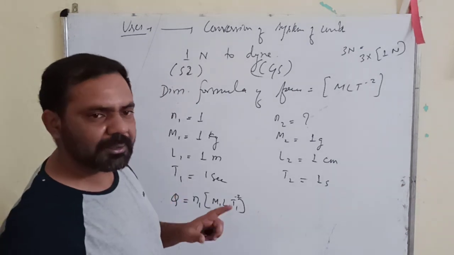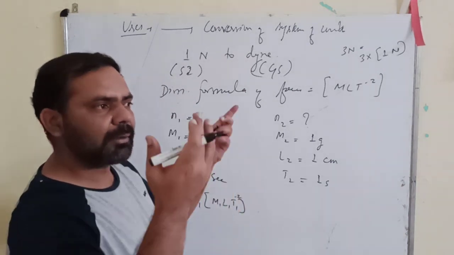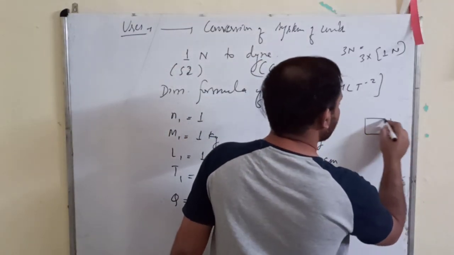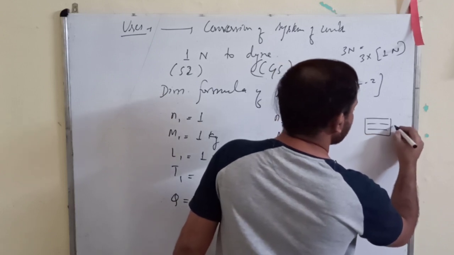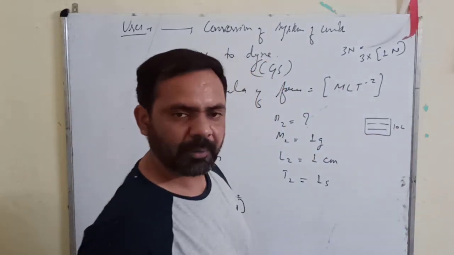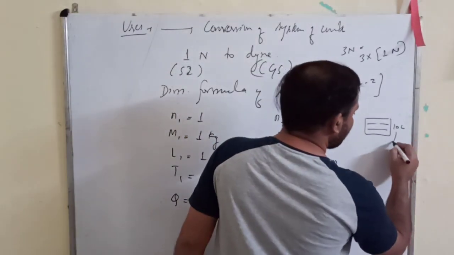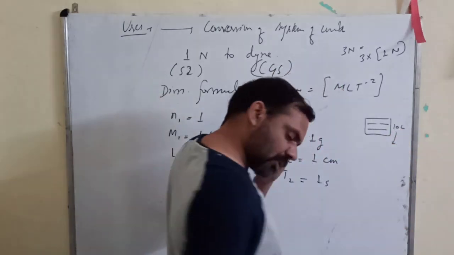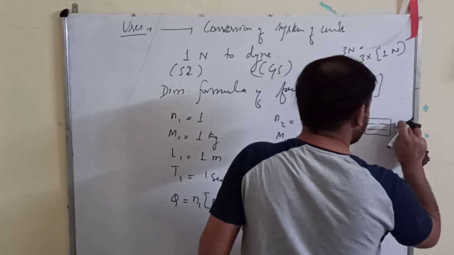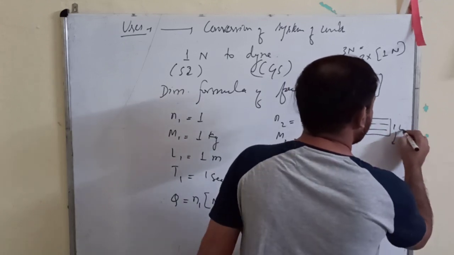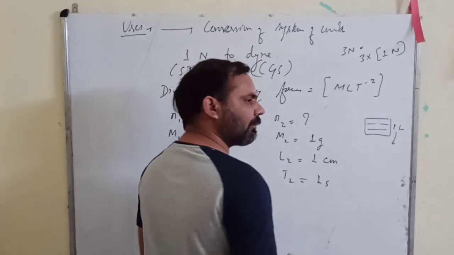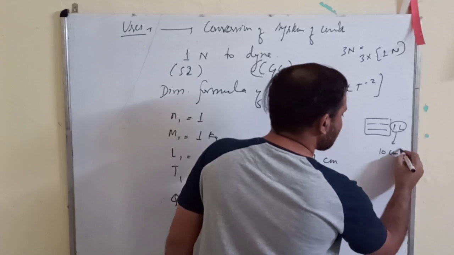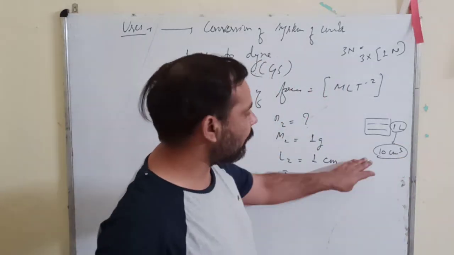If you change the system of units, it is not going to change the amount of the quantity. Means suppose you have a bucket with 10 liters of water. Just a minute, suppose it is 1 liter of water inside a small vessel. If I change this unit to centimeter cube, and I say 10 centimeter cube of water is there, is this going to change the amount of water?